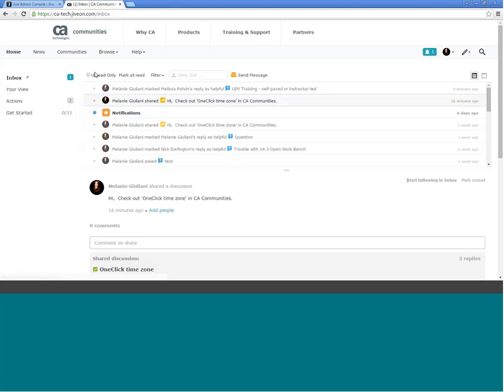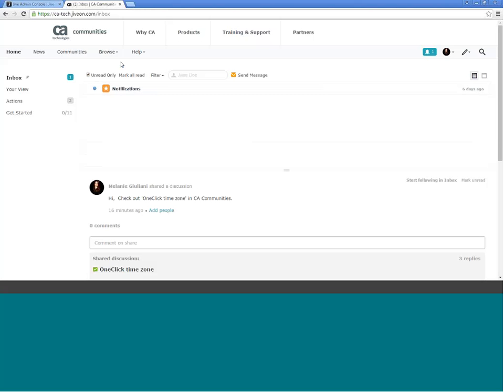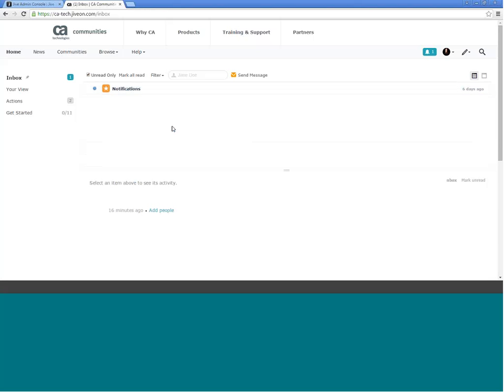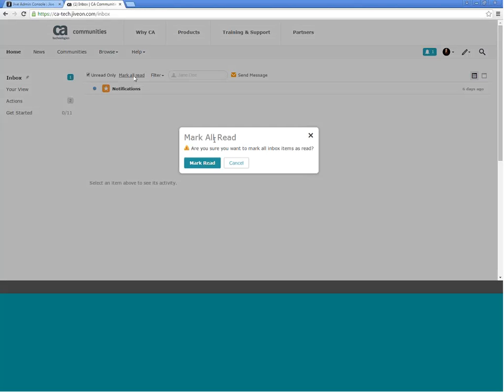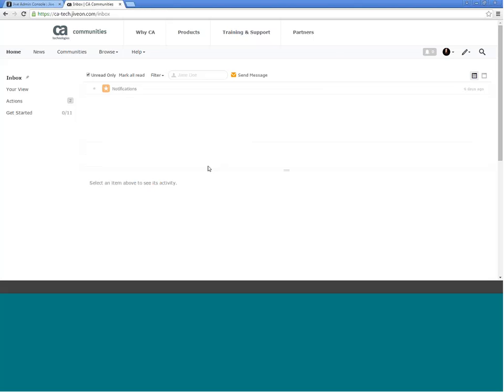But no, there's no way to delete, and the easiest way to get a clean view of what's going on is to click this unread only option. This will remove everything you've already read and only show you the new stuff you haven't taken a look at. So if you're bothered by the extra clutter, I would suggest clicking unread only when you get to your inbox. You also have this mark all read option, so if you don't feel like going through every single inbox notification, or you already read it in your email, you can click mark all read to mass remove all of the stuff that you've already seen.